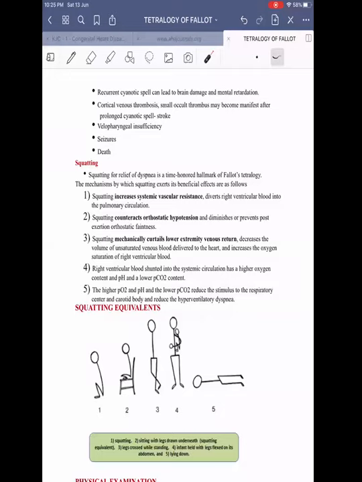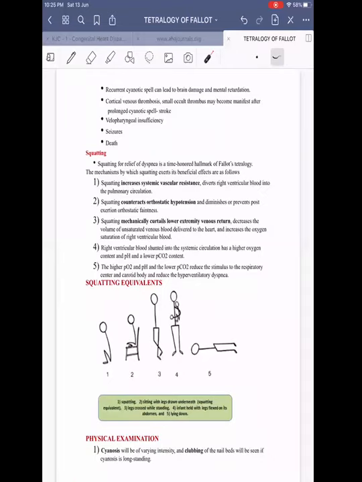So once the more desaturated blood is stopped from reaching the RV, and the more saturated blood is getting shunted to the LV, whatever is in circulation is relatively more saturated. Okay, relatively more saturated blood.